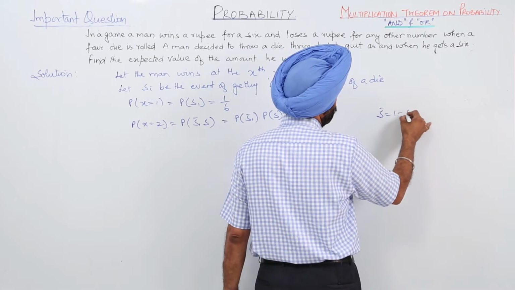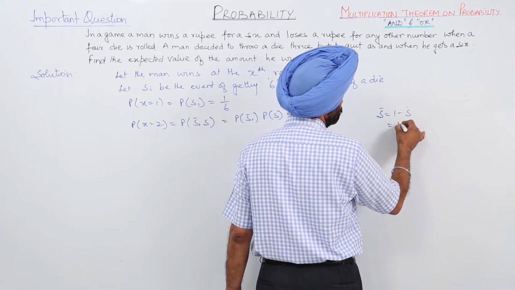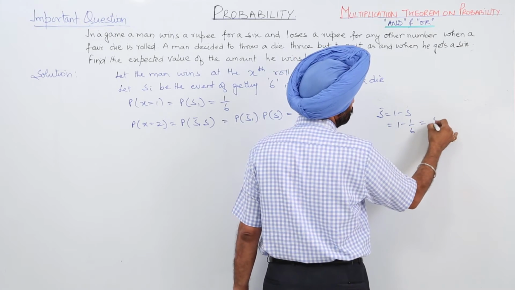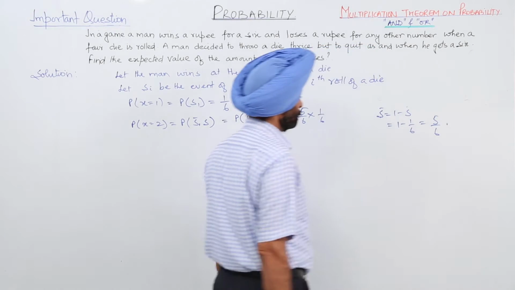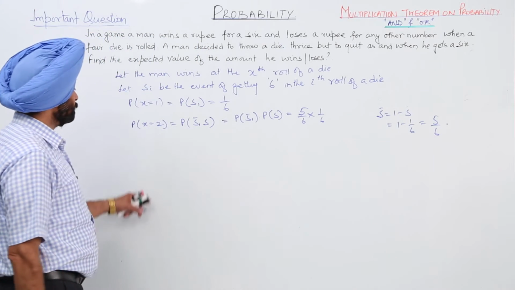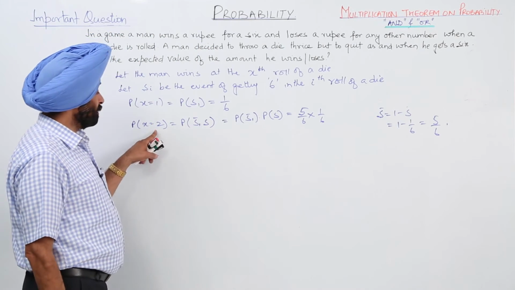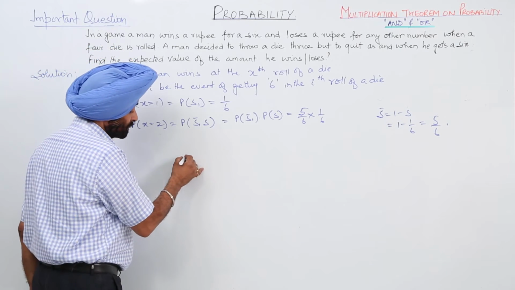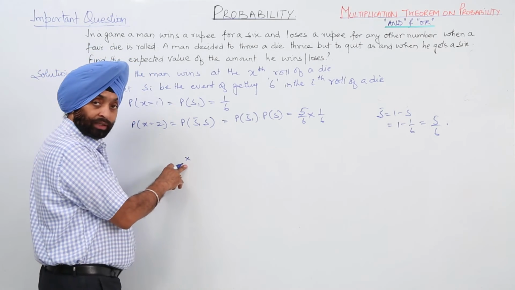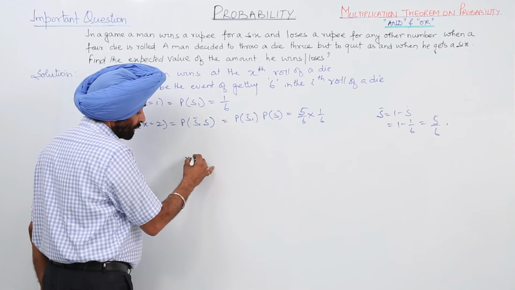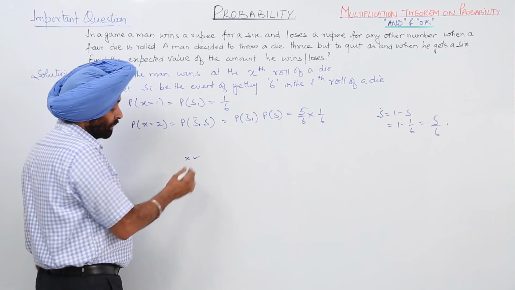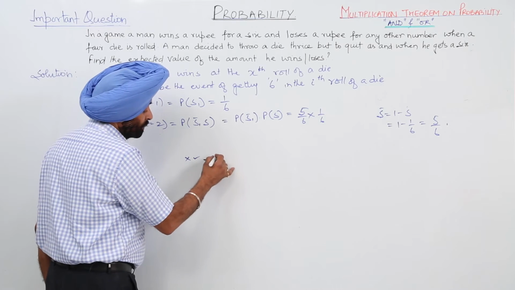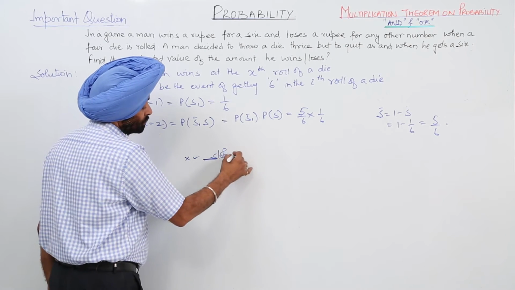S0 is equal to 1 minus S, which is 1 minus 1 by 6, so it is 5 by 6. When x equals 2, it means in the first chance he is not getting 6, in the second chance he got the 6 and now he has stopped playing.